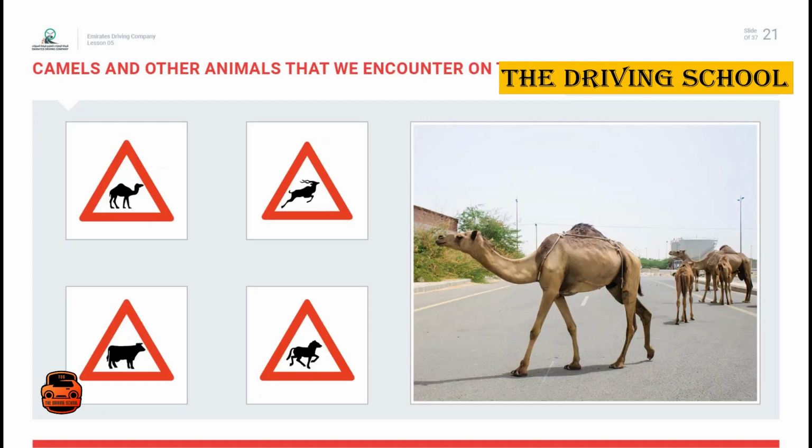Camels and other animals that we encounter on the road. While passing camels, always pass them from behind, as camels always continue in a straight direction. If at high speed you suddenly encounter a small animal, do not panic and do not apply the hard brake or sudden steer. Hold the steering wheel firmly and apply the brake gently.